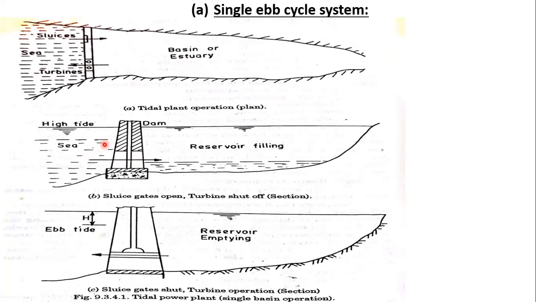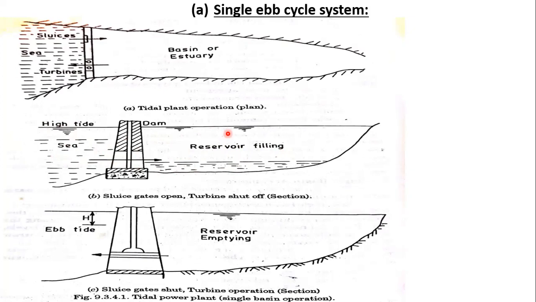Okay, so these are the sluice gates here. This is the high tide and this is the reservoir filling. When there is sufficient difference between the high tide and this reservoir water, then the sluice gates are opened. This process takes 2-3 hours, so generation of power will be produced after 2-3 hours of process.